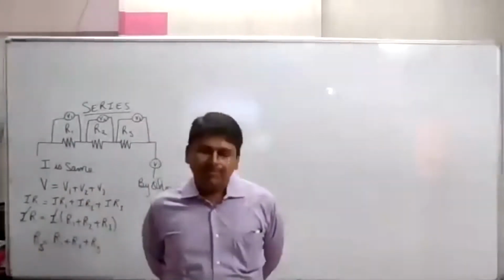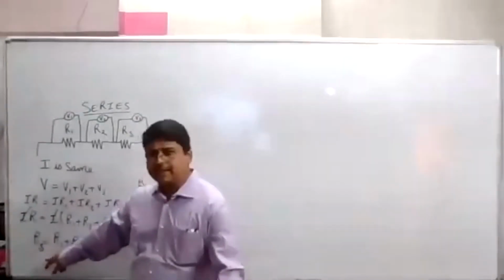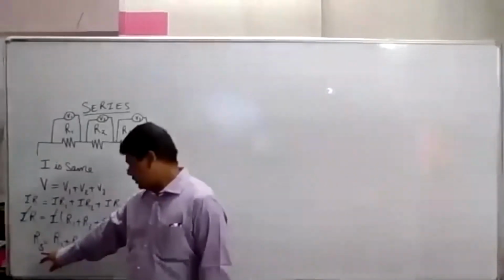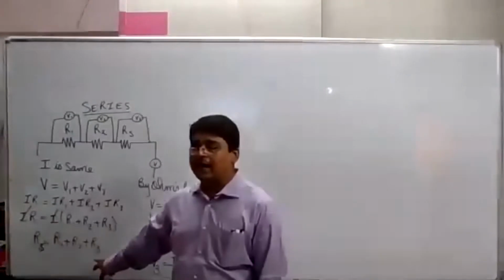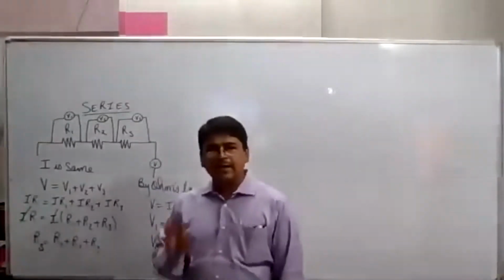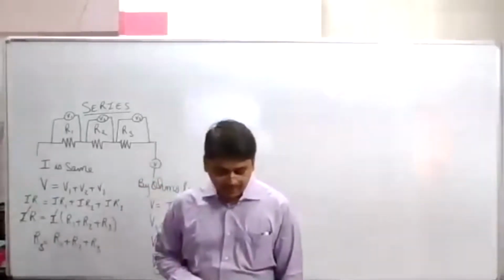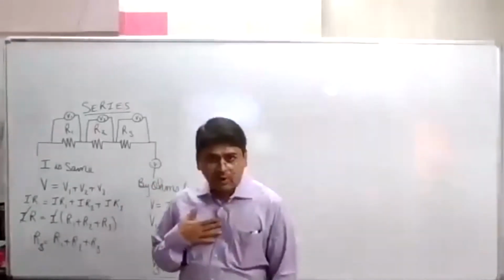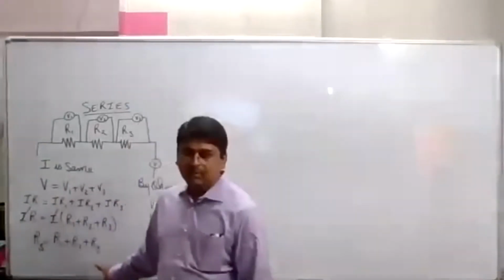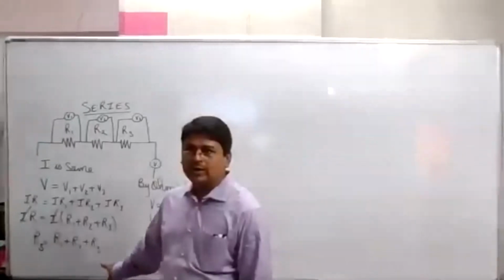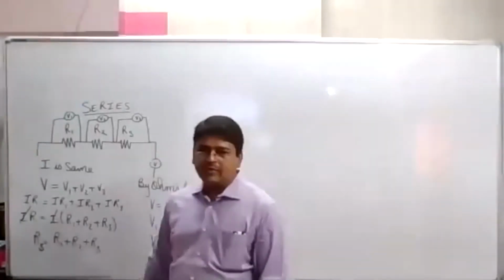Resistors in series, because this is the total equivalent resistance in series. Therefore, it is known as Rs is equal to R1 plus R2 plus R3. And our statement was the total equivalent resistance in series is the sum of the individual resistances. Now, one question.